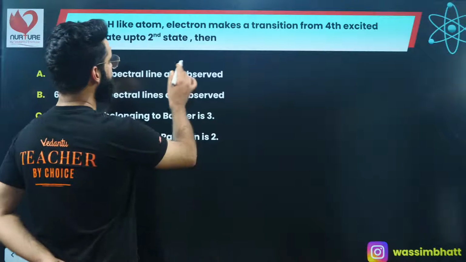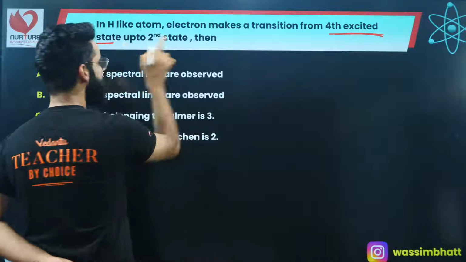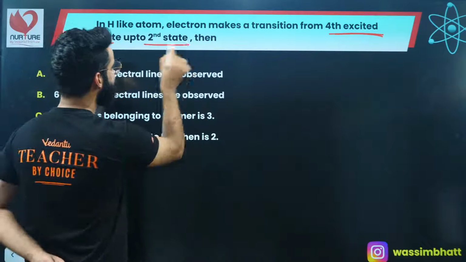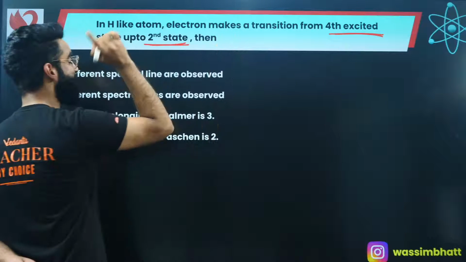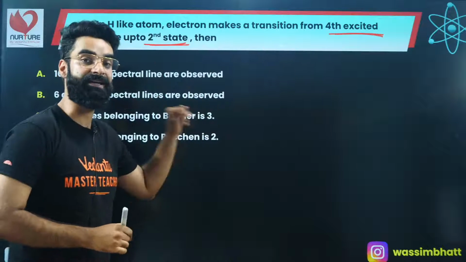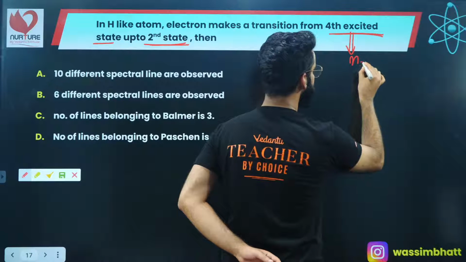In the hydrogen atom, the electron makes a transition from the 4th excited state. He's not saying shell number 4. He is saying 4th excited state to 2nd state. Be careful. 4th excited state to 2nd state. 4th excited state means shell number 5.